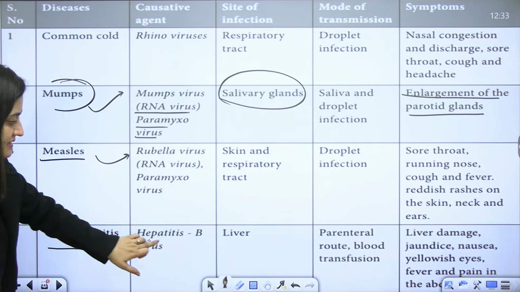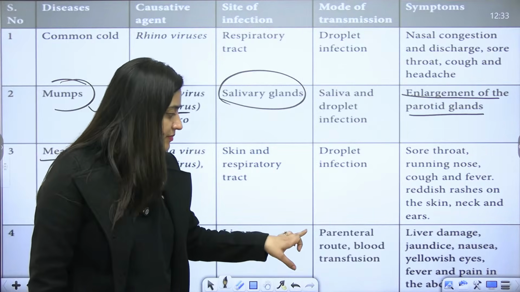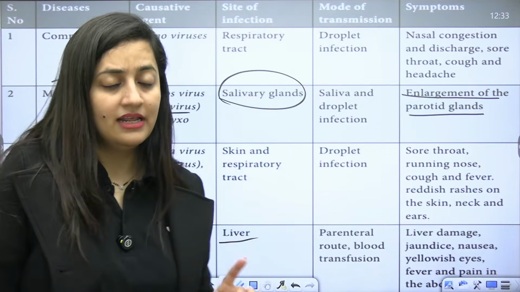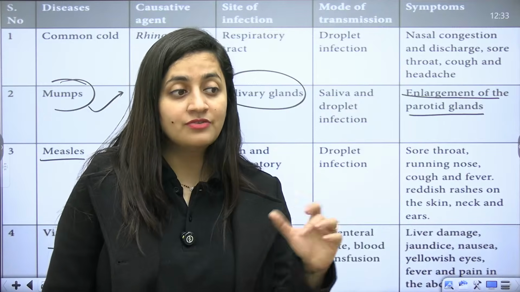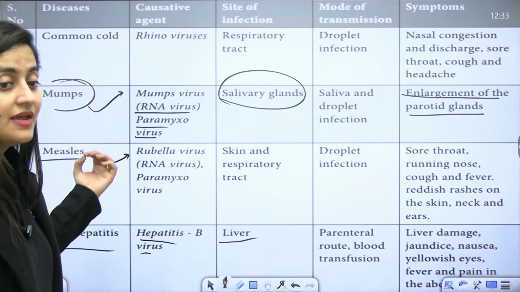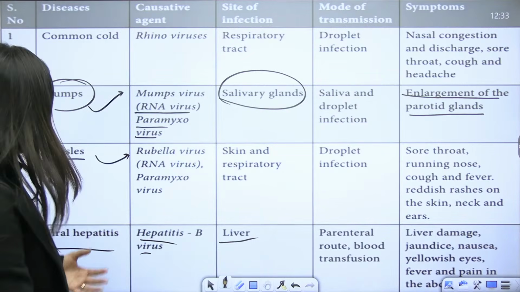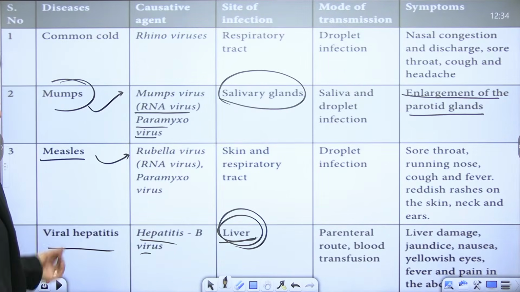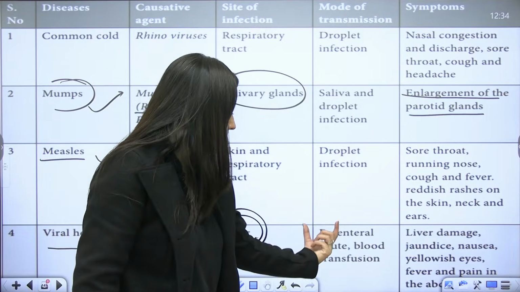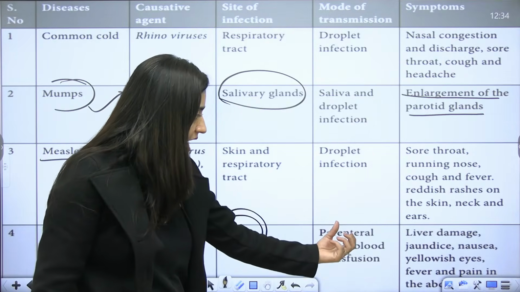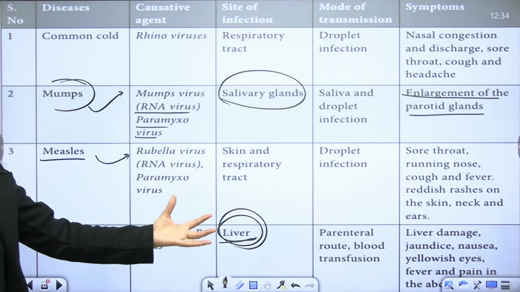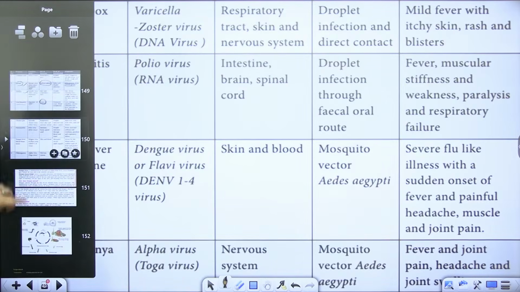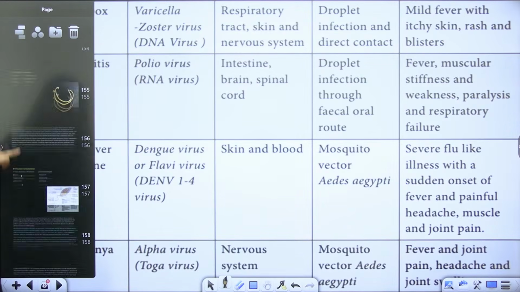Then viral hepatitis, caused by the hepatitis B virus, affects the liver. There was also a question asking which of the following STIs affects other organs. The word hepatitis, hepatic, is how you can relate it to the liver. It can spread through blood transfusion. Liver damage, jaundice, nausea, yellow eyes, fever, and pain will be there. Abdominal pain will also be there.